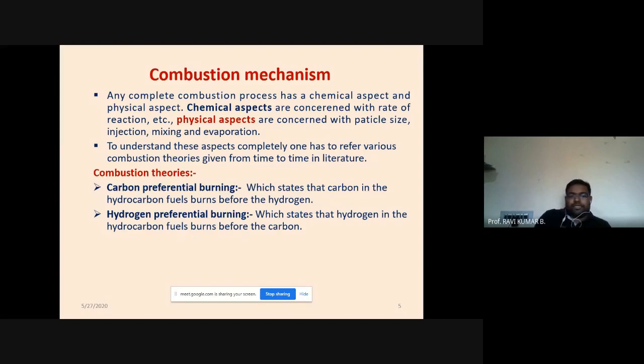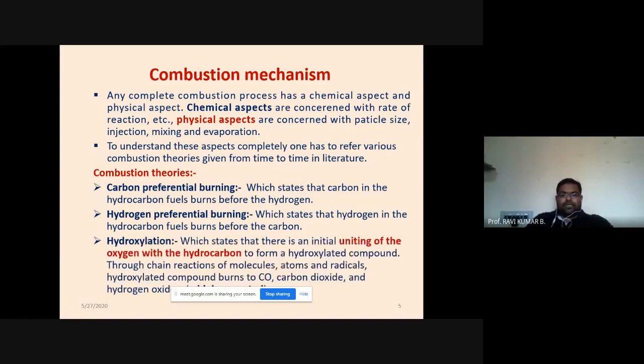Both of these theories were not correct, because carbon itself cannot burn first. Similarly, hydrogen itself, a single element, will not burn first. So there must be some chemical reaction between these constituents of the fuel. So the next theory came.